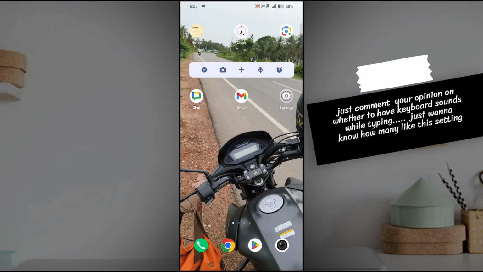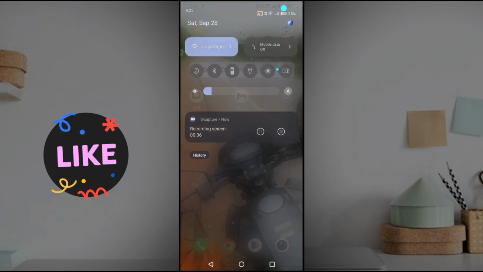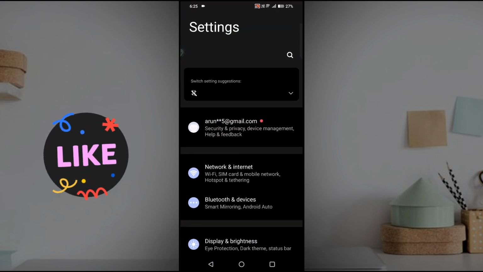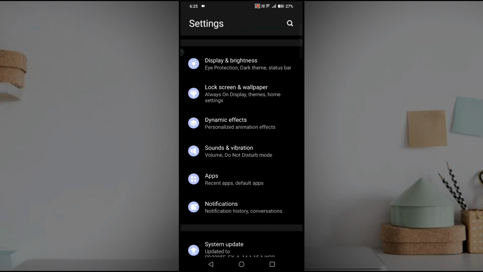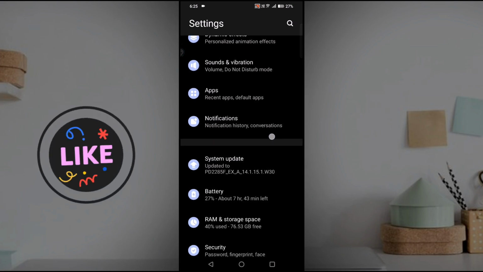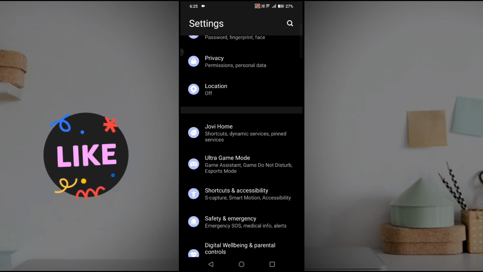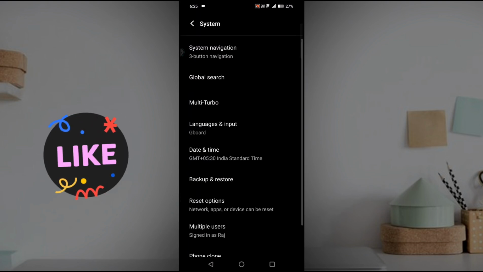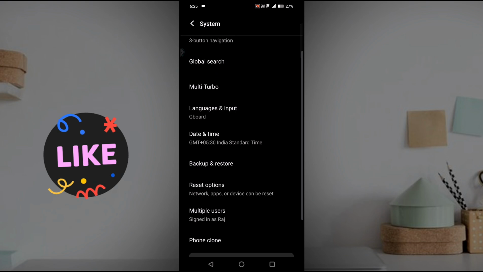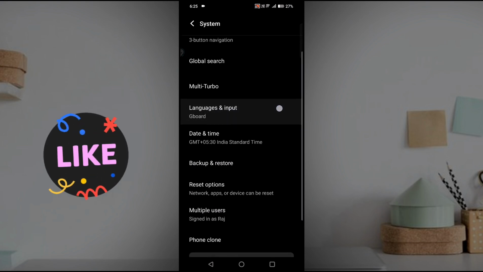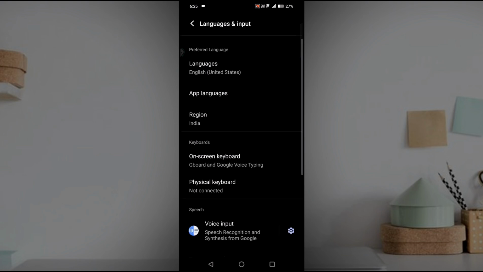So on your phone, click on the phone settings from here or from the app drawer. Click on the phone settings and here you will find language and input, something like that. So navigate to language and input. Under system, click on language and input. See here under language and input, my current keyboard is Gboard. So I need to open the Gboard settings.